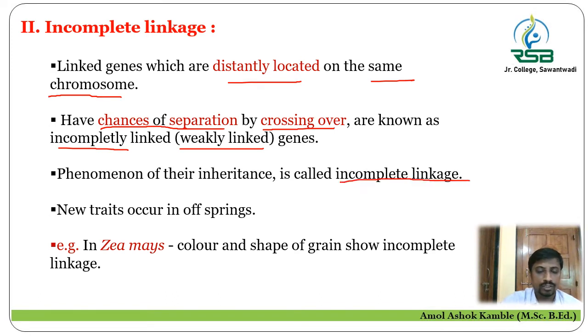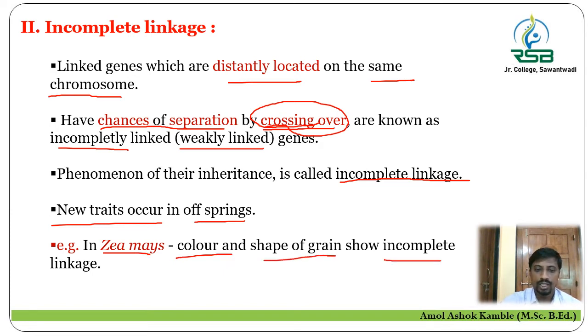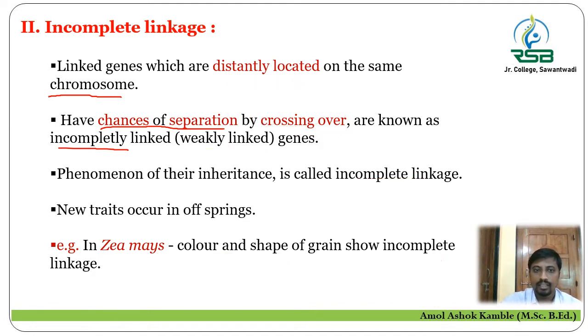Here there is a possibility of formation of new traits in the offspring, because crossing over takes place in the incompletely linked genes, as they are distantly located from each other. For example, in case of maize, the color and shape of the grain shows incomplete linkage, because the genes are distantly and loosely located, so crossing over can easily happen. That is all about the types of linkages, complete linkage and incomplete linkage.